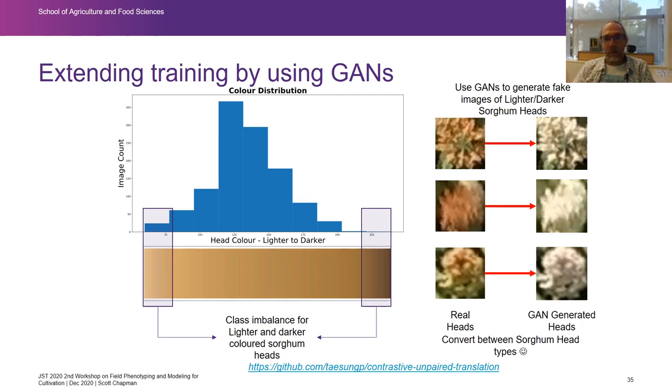And this has worked rather well, which has been really useful because we didn't have so many images that were white heads. But of course, if we've already labeled them as brown and then they're white, it's a lot easier to use those images than it is to have to label new ones.